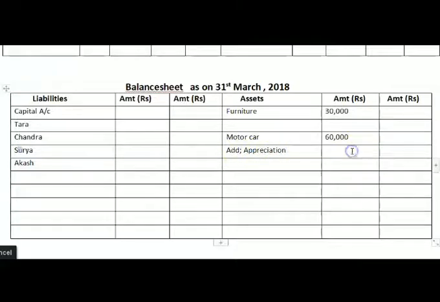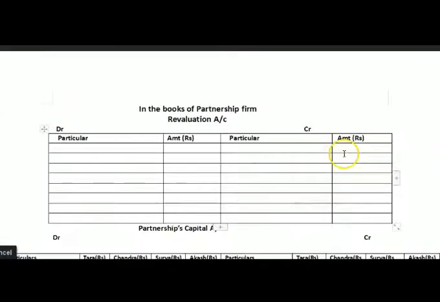And 15,000 is the appreciation value. And therefore the total value here is 75,000. Now first we will give the effect of 15,000 rupees in revaluation account credit side. So here we will write by motor car, and the appreciation value is 15,000 rupees. Motor car account here.